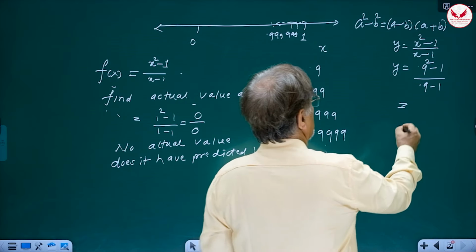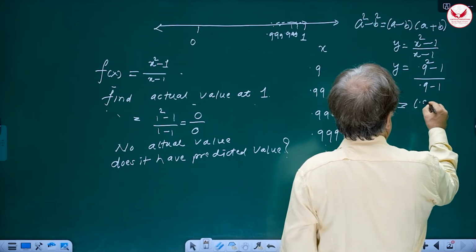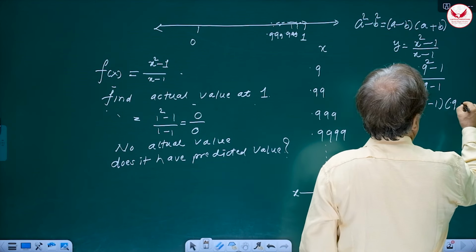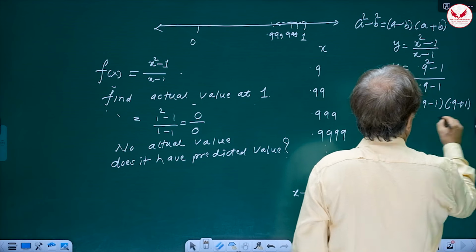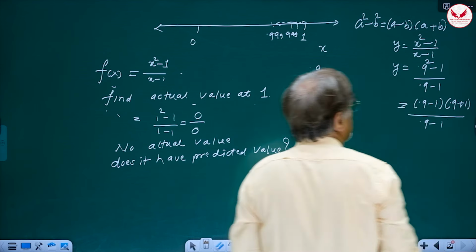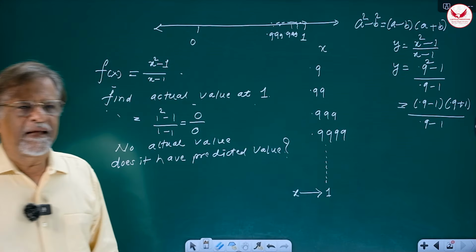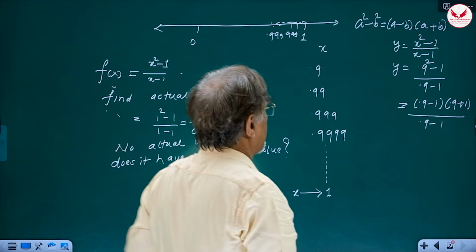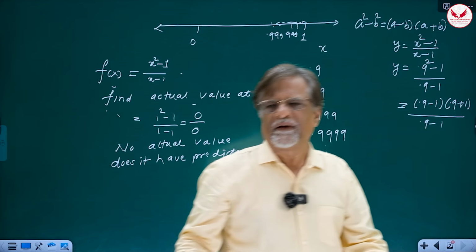So therefore, there are two factors. One is 0.9 minus 1, and the other factor is 0.9 plus 1, divided by 0.9 minus 1. Now 0.9 minus 1 I can cancel, because 0.9 minus 1 is just minus 0.1 and this is also minus 0.1. It's a real number, right?